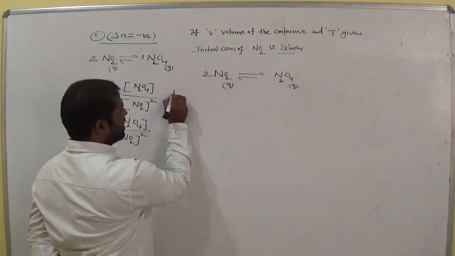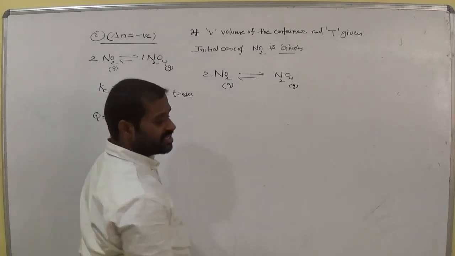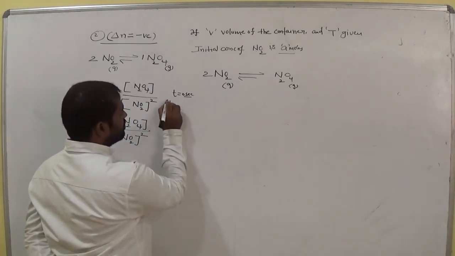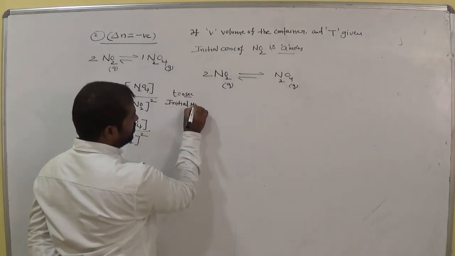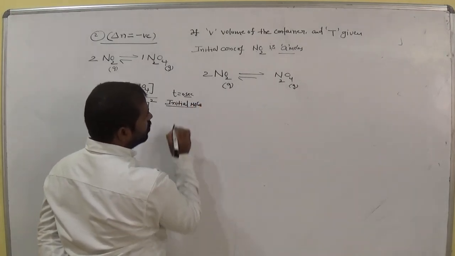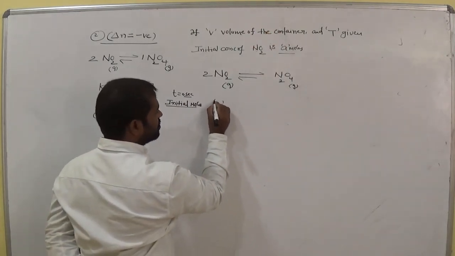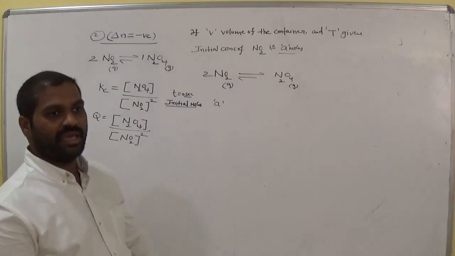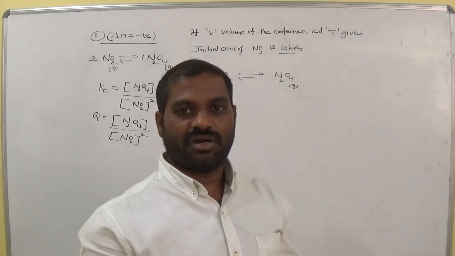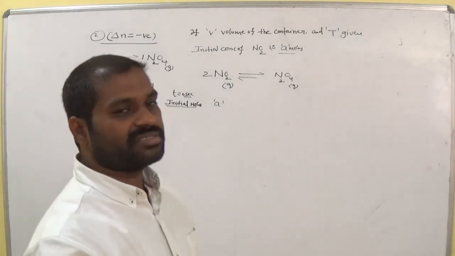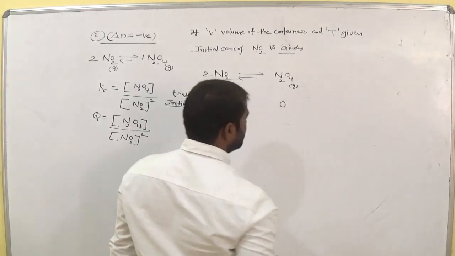Now at T equals 0 seconds, that means initial moles, the initial moles of reactant NO2 are given already, A moles. At initial, is there any product? Not possible. So initial concentration of product is always taken as 0 moles. Am I right?